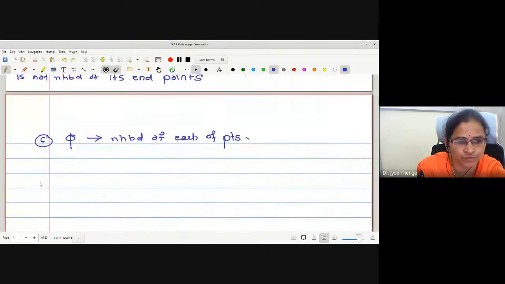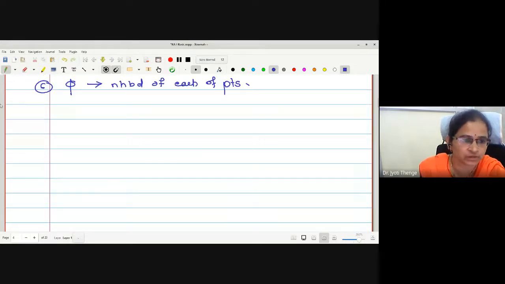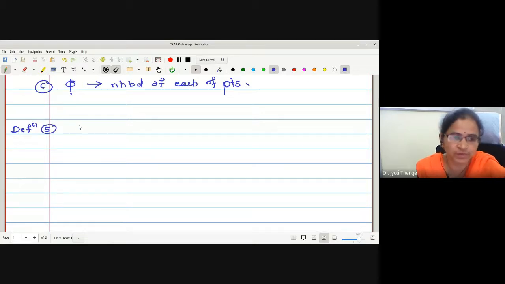Now I will go for the 5th definition. Next definition, interior point. Can anyone tell me what is an interior point of a set?